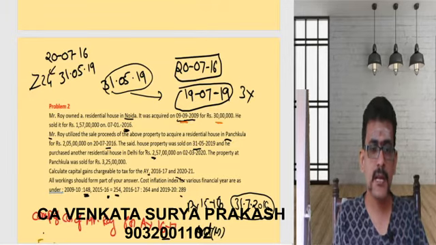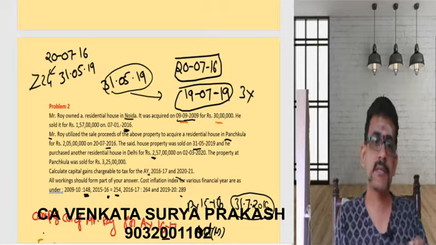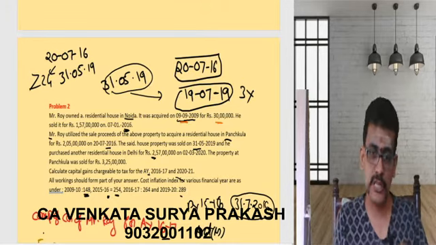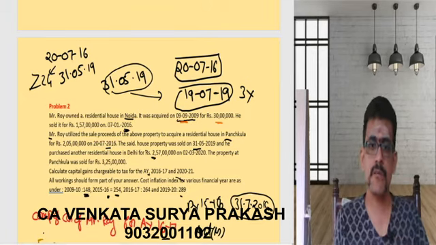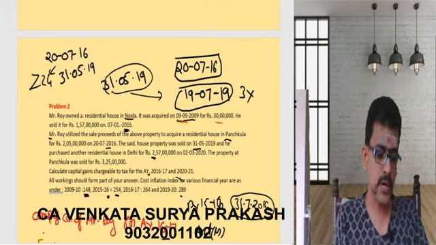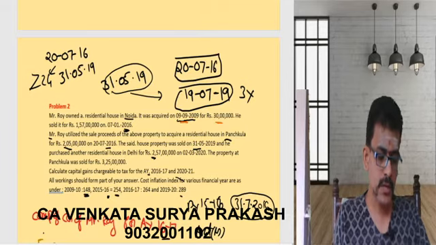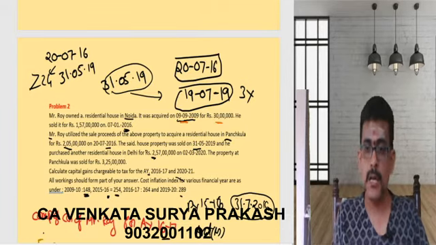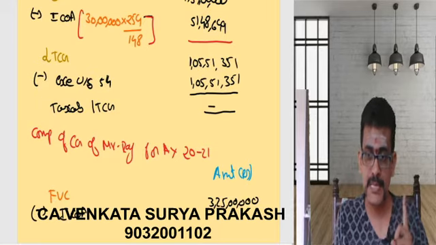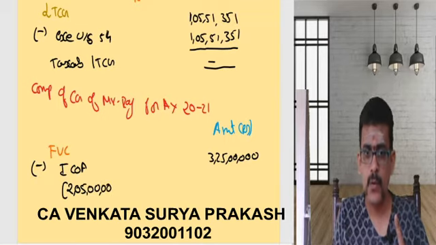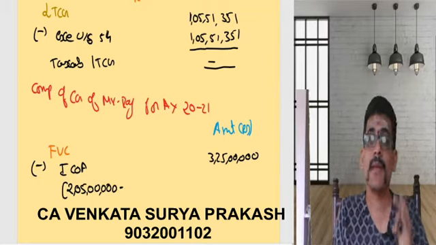Period is greater than or equal to 24 months. So it is a long-term capital asset, and you need to provide indexation. For providing indexation, I need to take the cost of acquisition. What is the cost of acquisition for the house in Panchkula? The cost of acquisition is going to be 2 crores 5 lakhs. Now, let us come here. The most important point lies here. The cost of acquisition is going to be 2 crores 5 lakhs. Now, from this, what am I supposed to do?